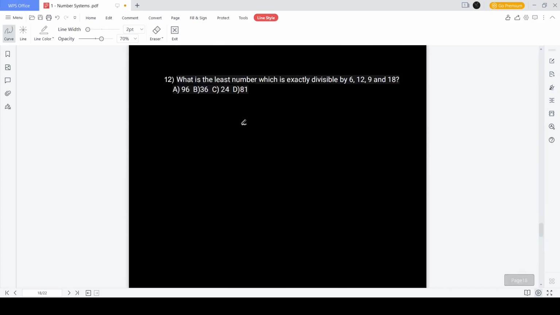Next question. What is the least number which is exactly divisible by 6, 12, 9, and 18? Okay. This is nothing but an LCM question. Least number divisible by given numbers. How do we do this? We simply find the prime factorization.